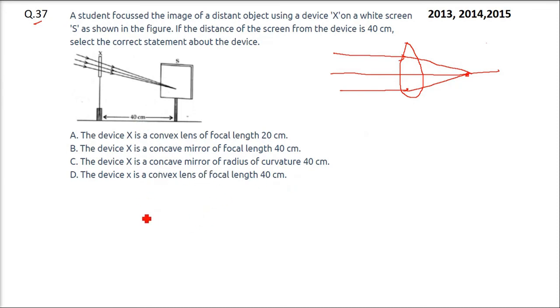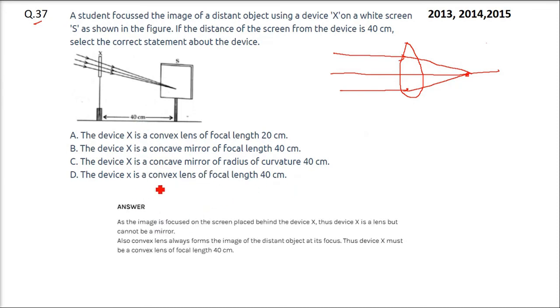So the answer would be, as the image is focused on the screen in this case, behind the device X, which is this one, device X is a lens but cannot be a mirror. Also, convex lens always forms the image of the distant object at focus. So the device X must be a convex lens of focal length 40 centimeter.